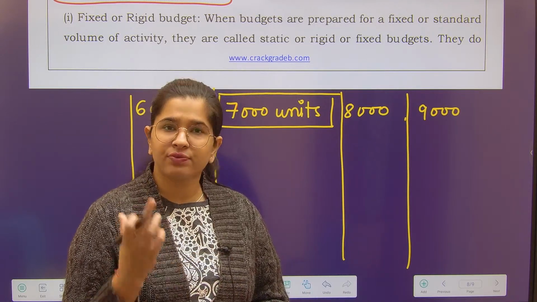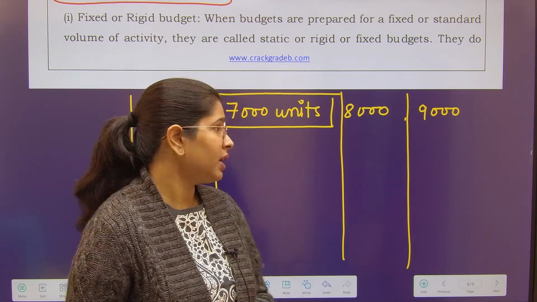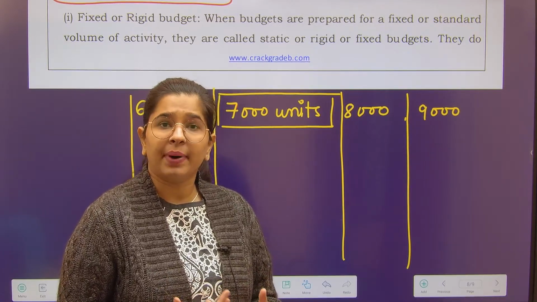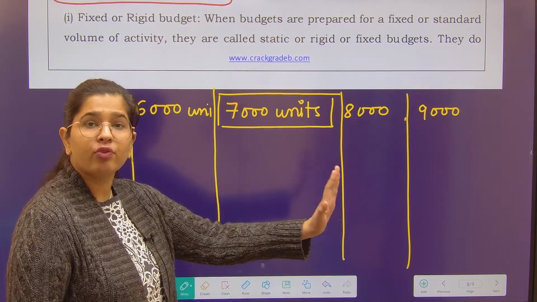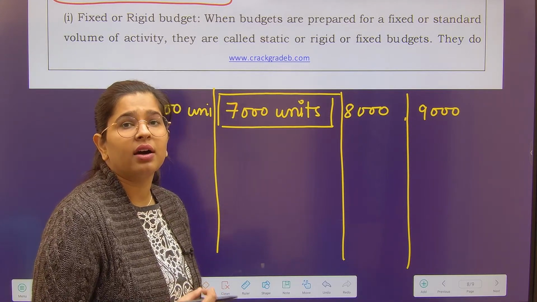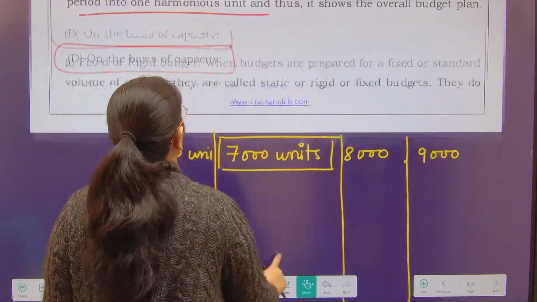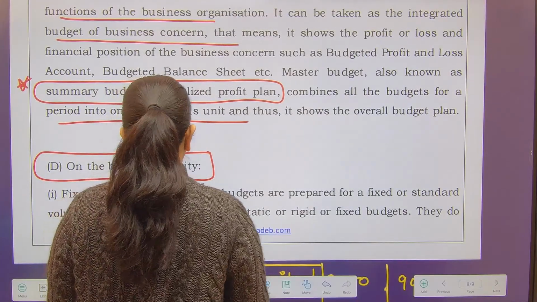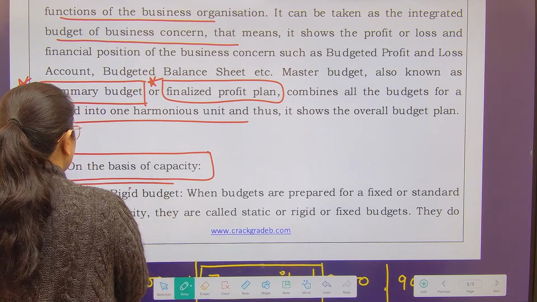Fixed budget is made just for one quantity, right? And if we have an actual production of 9,000, I cannot compare because I have not made the budget for any other quantity. But in flexible budgeting, I have made budgets for every kind of quantity, and hence whatever actual production I'll be doing, I'll have a comparison to make, right? So this is your fixed or flexible budgeting.